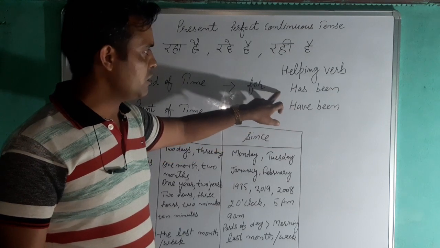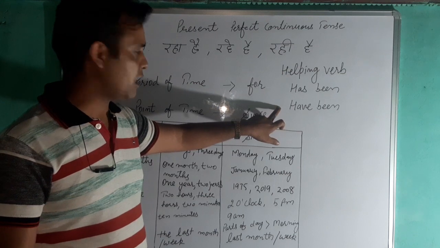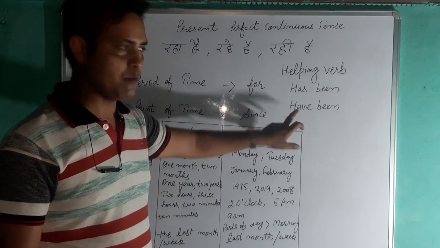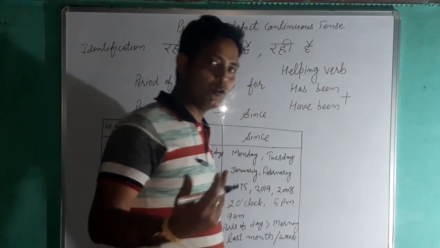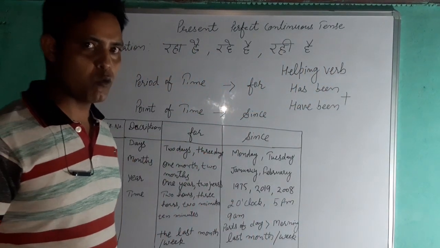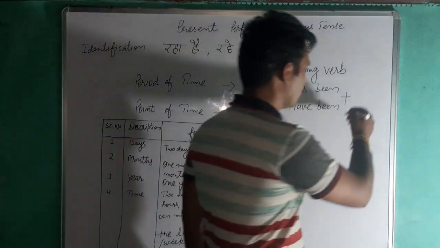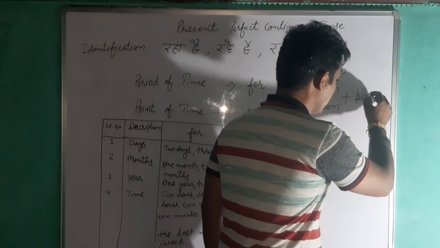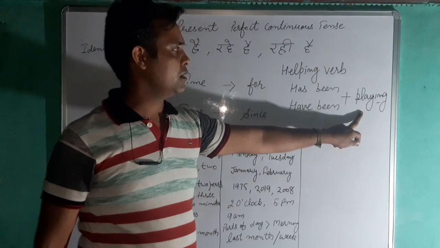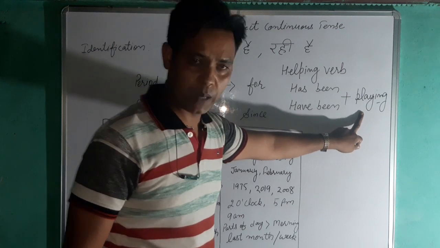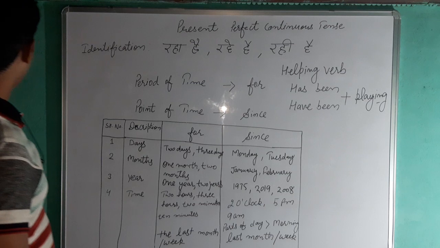Okay, with he, she, it, meaning singular, we can use has. With plural subjects and I, we can use have. And then there is one more confusion: what do we do in the case of the main verb? In the case of the main verb, we write the first form of the verb along with ing. So I have given here the example of playing. Clear? I think all of you have understood this very well.